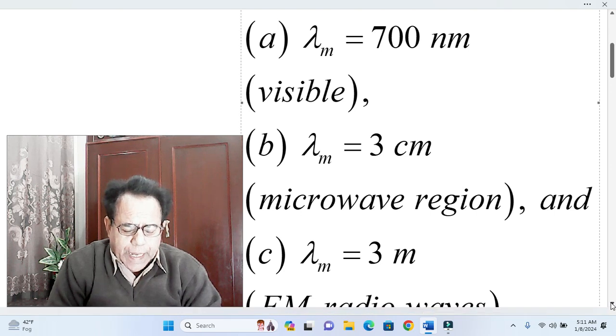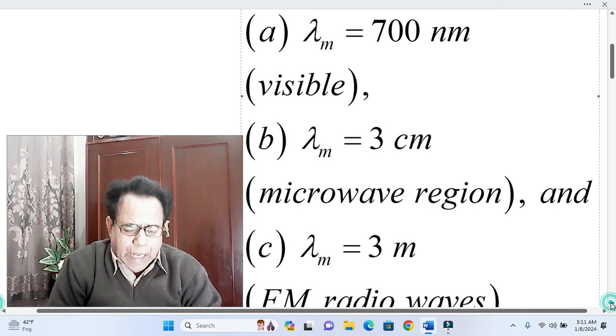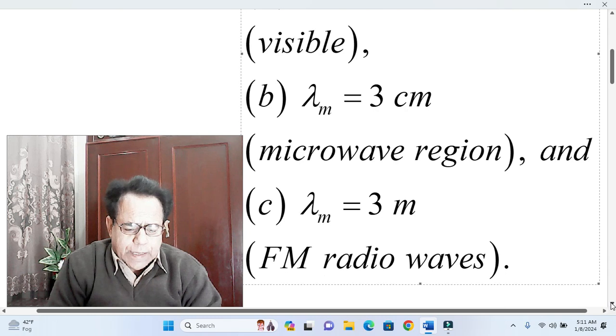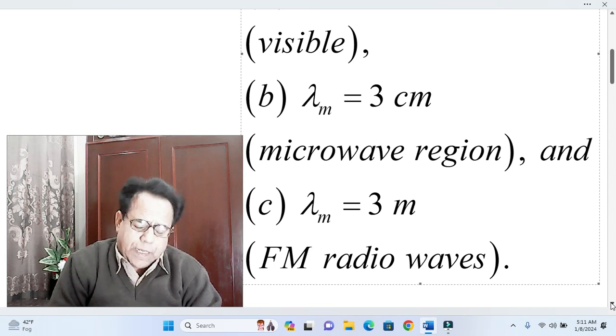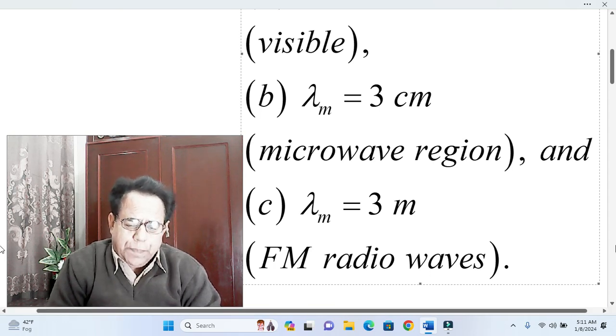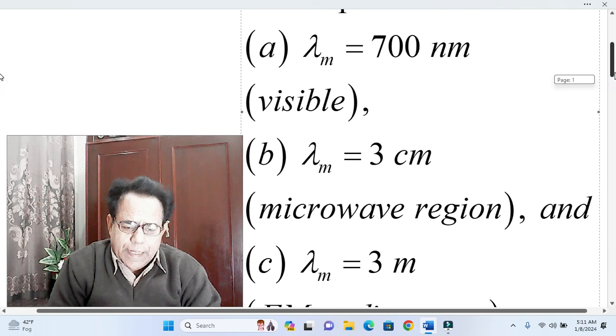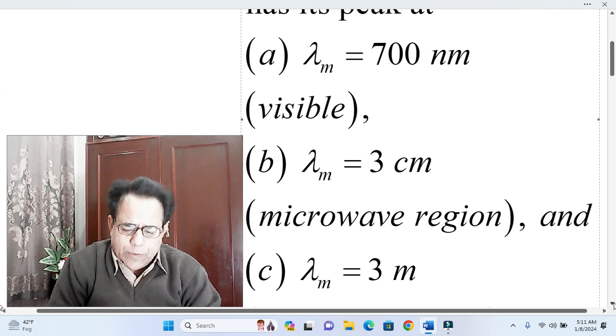And part C, lambda m or peak wavelength or maximum wavelength is equal to 3 meter, not 3 centimeter. Okay, 3 meter, 3 full meter, while in part B 3 centimeter, that is 1/100th part of a meter, while in part A 700 nanometer, nano meaning 10 raised to the power minus 9.